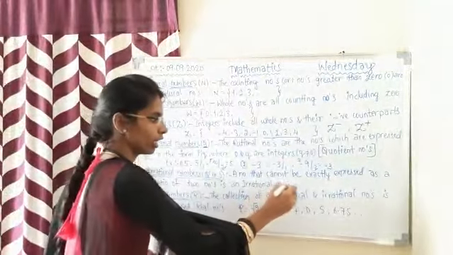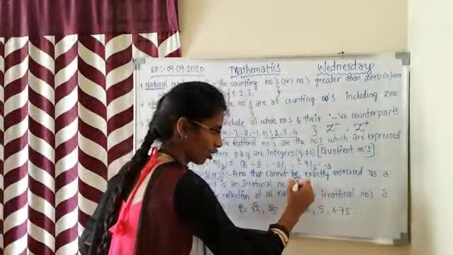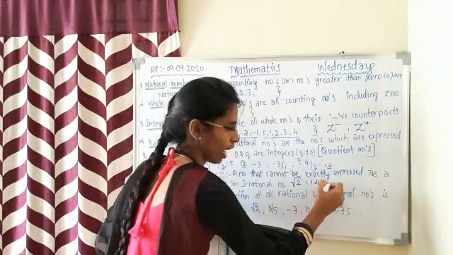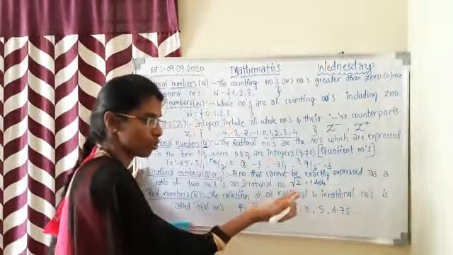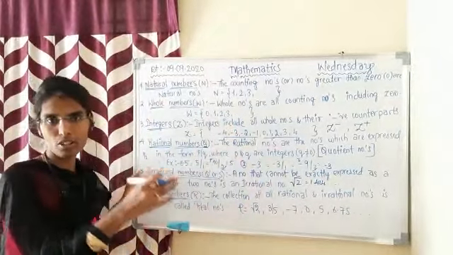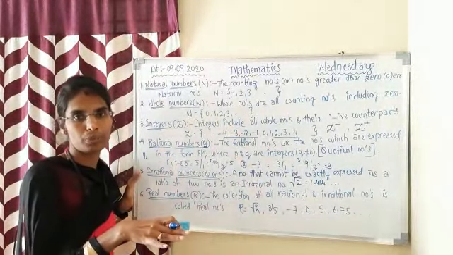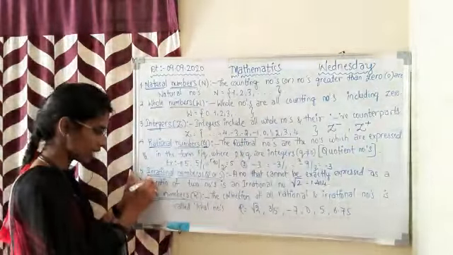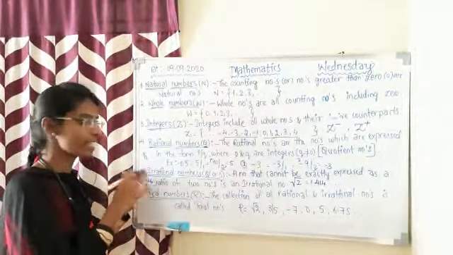Okay, an example for that is root of 2, whose value is 1.414, and it goes on, it continues in the same way. It doesn't stop and it will not even repeat. If any value is repeated, for example, if it is 5.666, then it is called recurring.